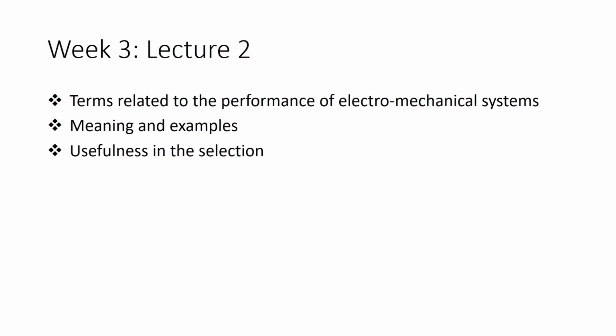We will understand the meaning of these terms and see a variety of examples to understand them in a better way. These terms are very useful in the proper selection of these constituting elements for a better automated system design. Thank you.